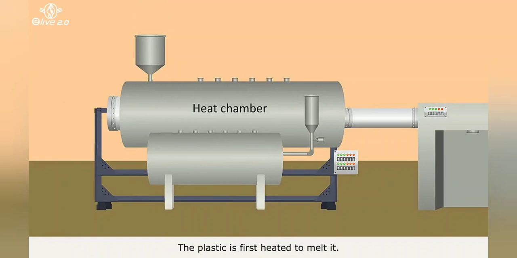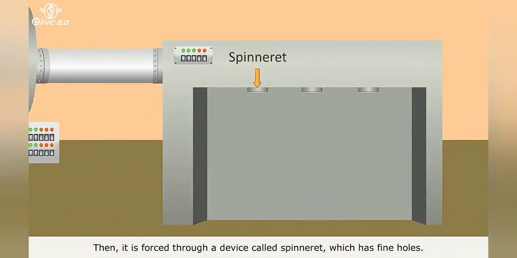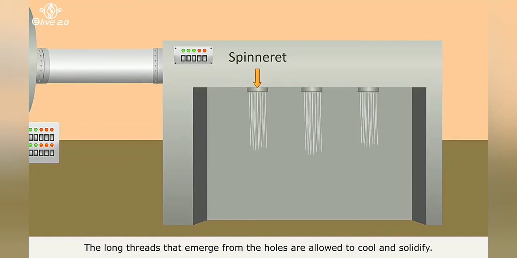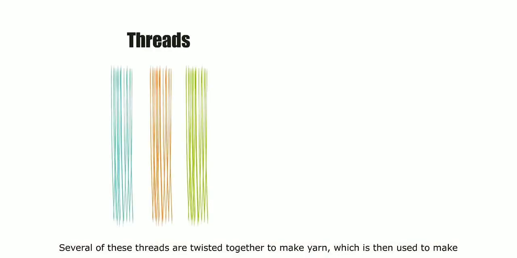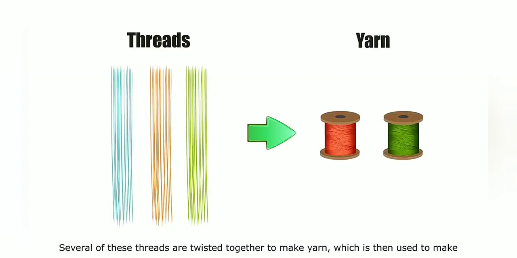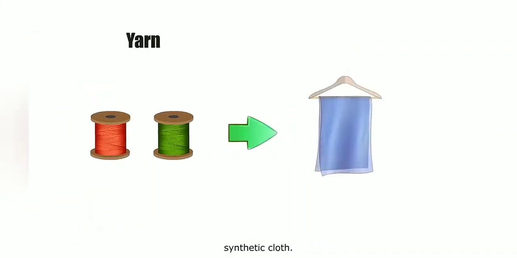The plastic is first heated to melt it. Then it is forced through a device called a spinneret, which has fine holes. The long threads that emerge from the holes are allowed to cool and solidify. Several of these threads are twisted together to make yarn, which is then used to make synthetic cloth.